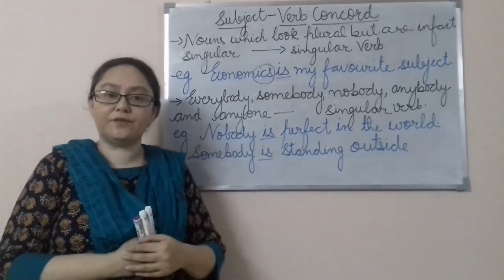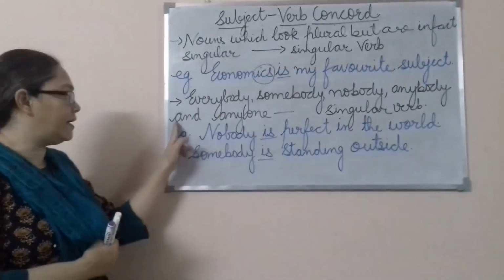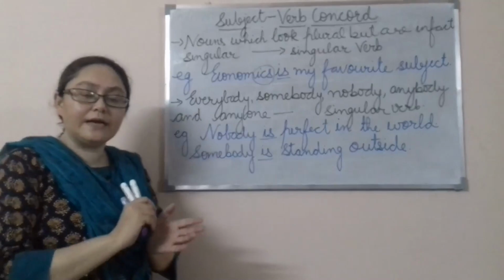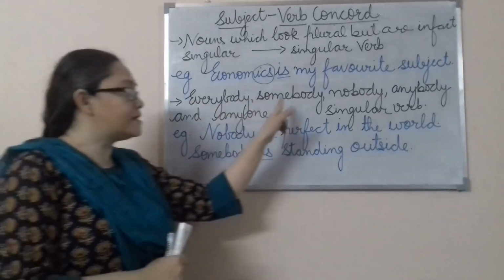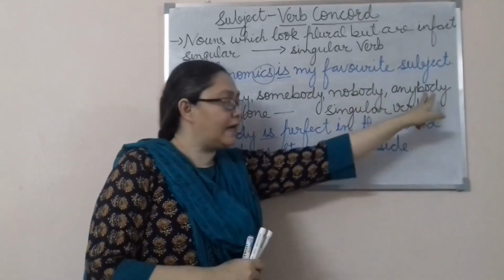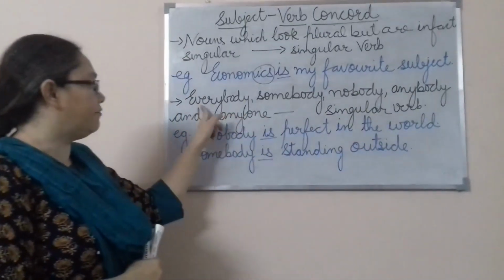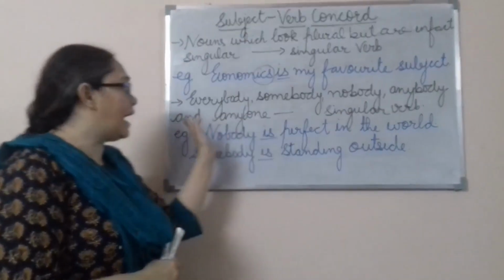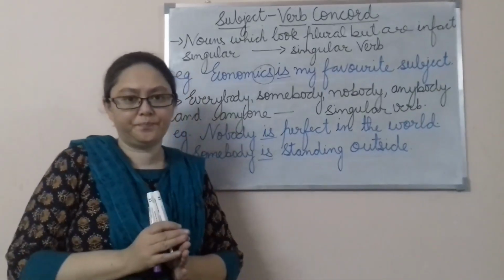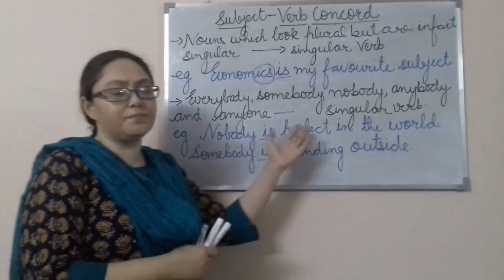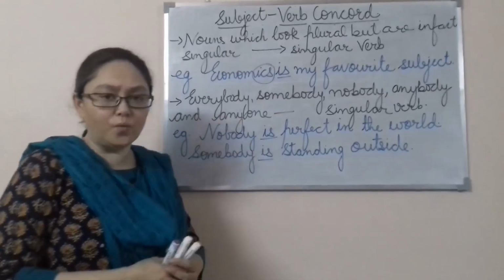Now next rule that we are having is everybody, somebody, nobody, anybody and anyone. You can mark it, and write it here in your notebook that these 5 words: everybody, somebody, nobody, anybody and anyone. All of them are going to take the singular verb. For example, nobody is perfect in the world. We are not going to say nobody are perfect in the world.